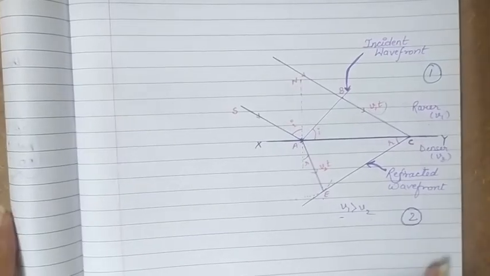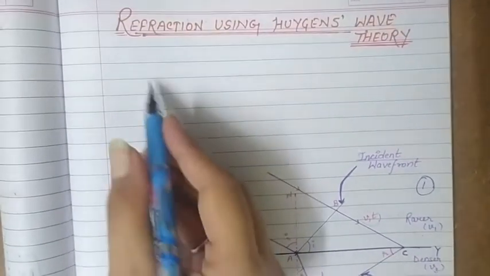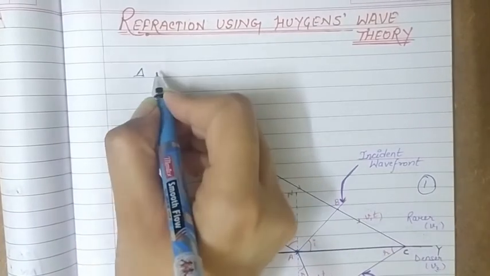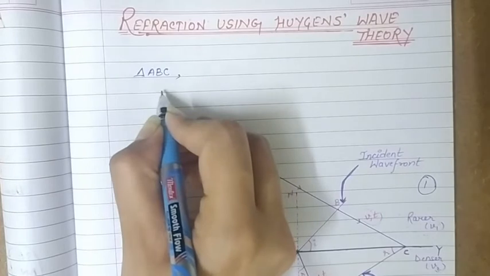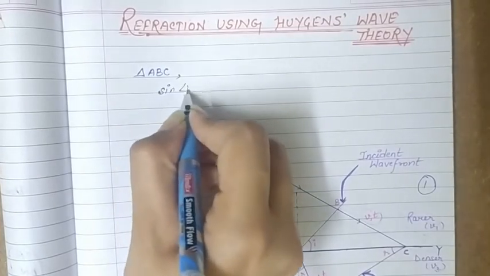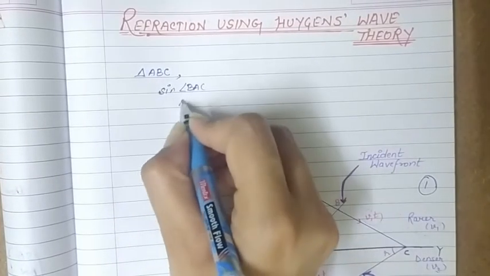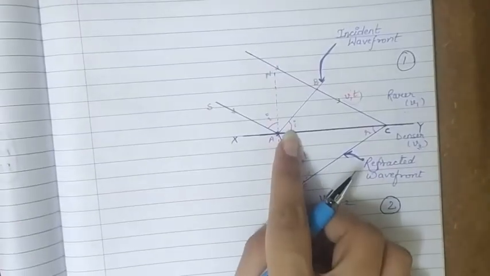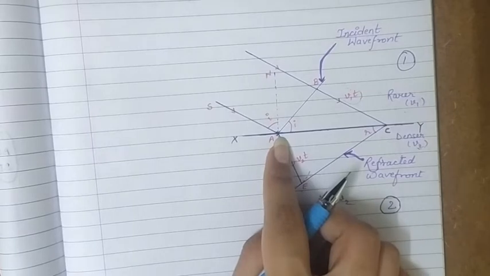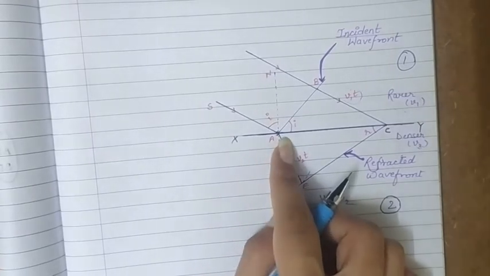Then in the right angle triangle ABC, sine of angle BAC, or I can say sine of angle i, will be equal to perpendicular upon hypotenuse.